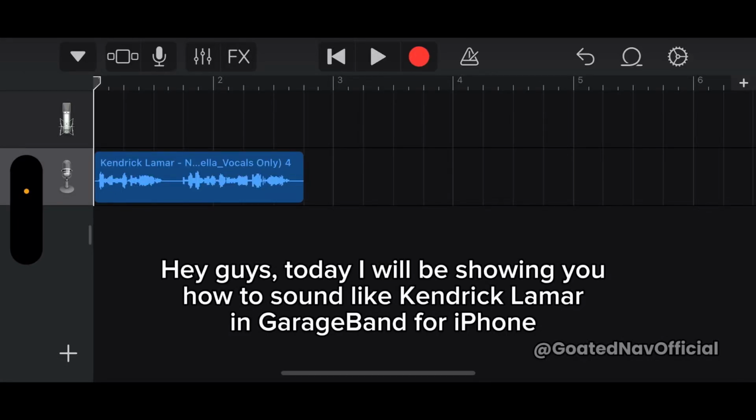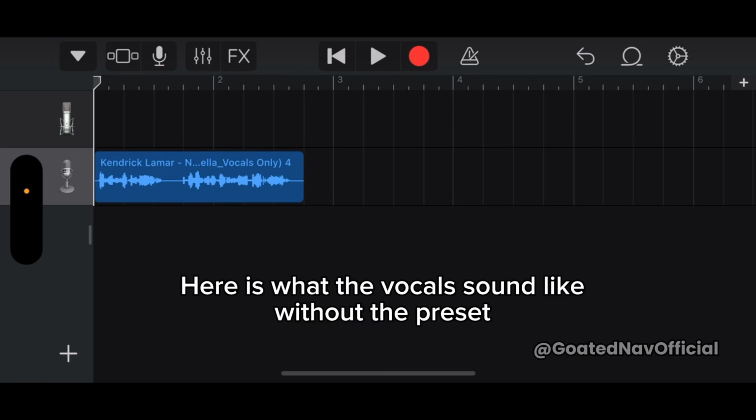Hey guys, today I will be showing you how to sound like Kendrick Lamar in GarageBand for iPhone. Here's what the vocals sound like without the preset.